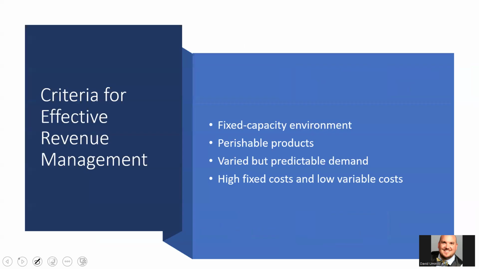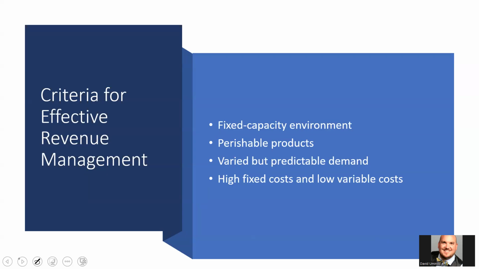Excellent. So things we have to think about when it comes to revenue management, it has to be a fixed capacity. I can't just go out and build new hotel rooms because I have a few extra reservations for tomorrow, okay? I can't just easily put an extra row of seats on an airplane right before it takes off just because I want to sell a few more tickets. Okay, so a very fixed capacity.